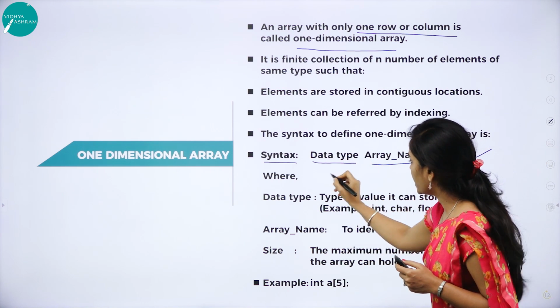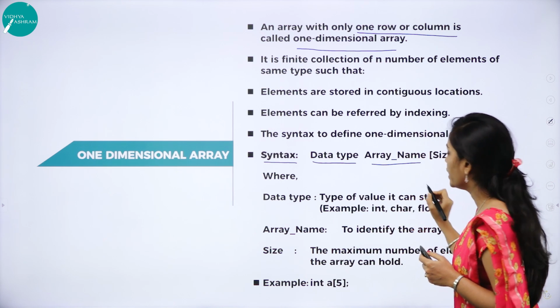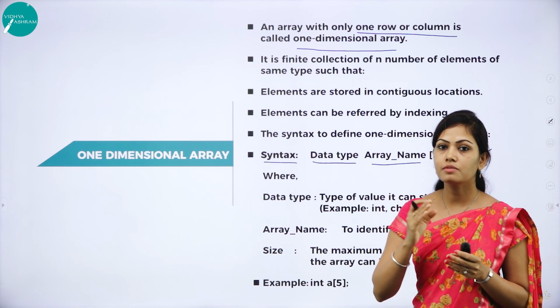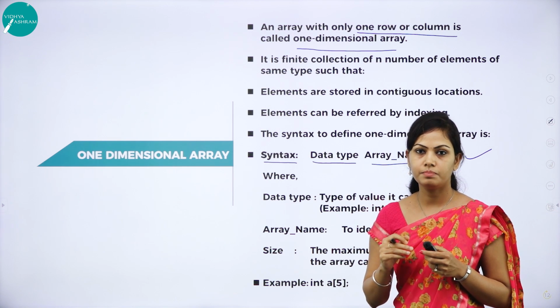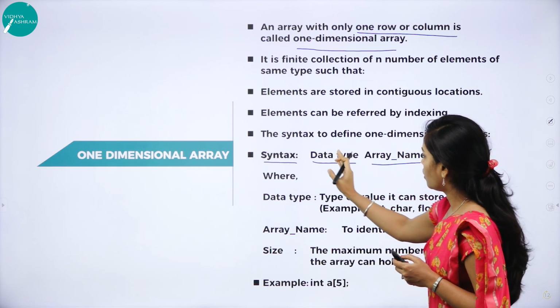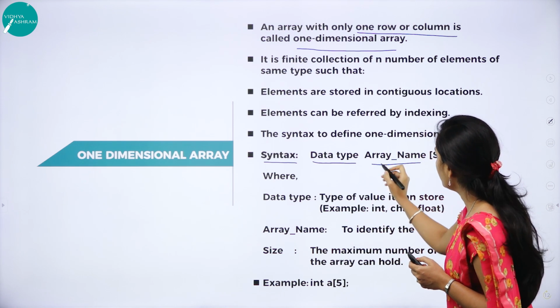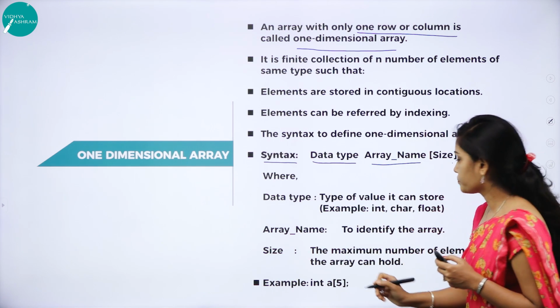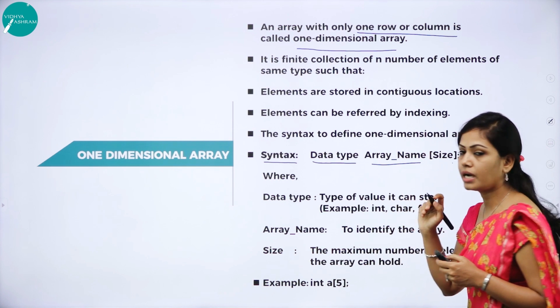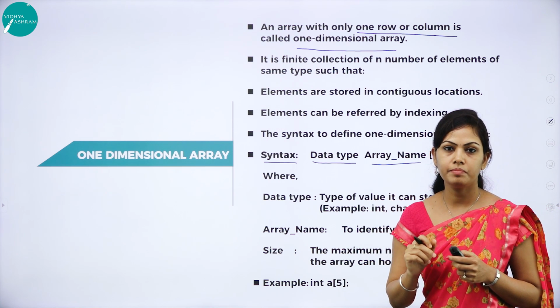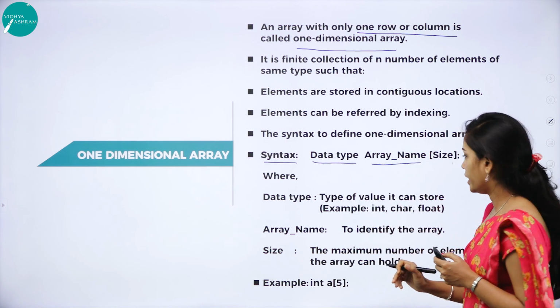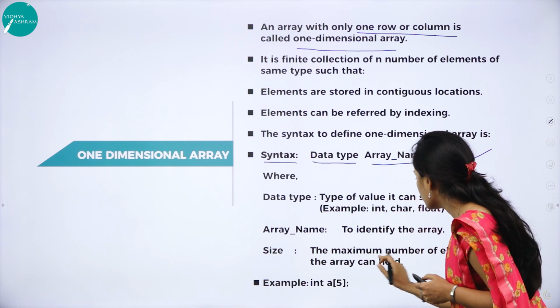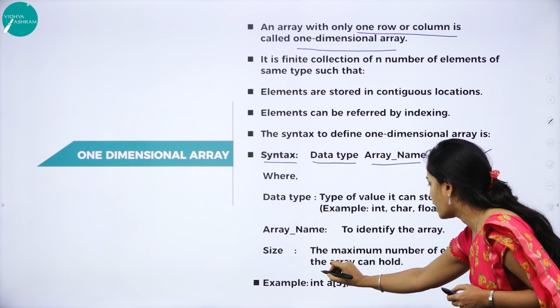What is the data type? It is the type of value the array can store, for example int, float, char, double, etc. So it can store all the data types. What is the array name? It is the name of the array. To identify the array, we give it one name, called the array name. Next, size: the maximum number of elements that the array can hold.